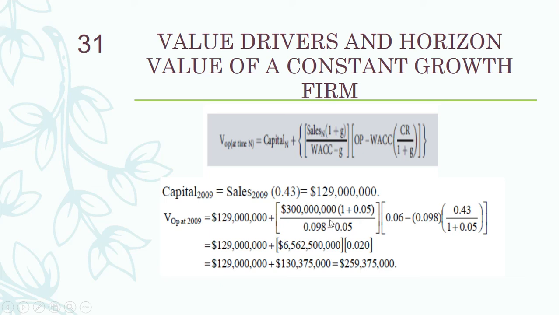Now once you solve this whole thing, 129 is here plus this thing. Once we solve this part we get 6562500, and once you solve this part of the equation you get 0.020. Now multiplying these two values we get 130,375,000 plus 129 million of sales. So this gives us the value of operations of 259,375,000.